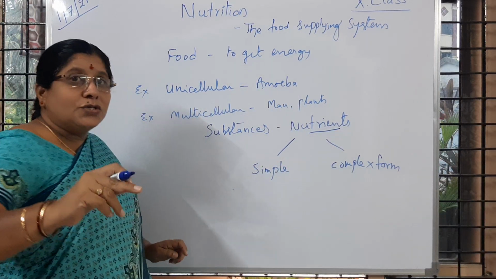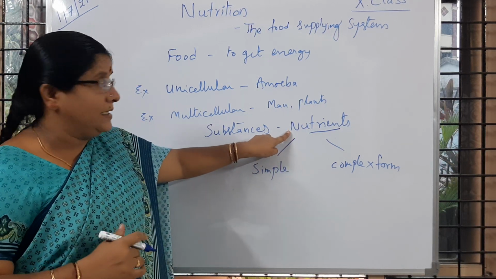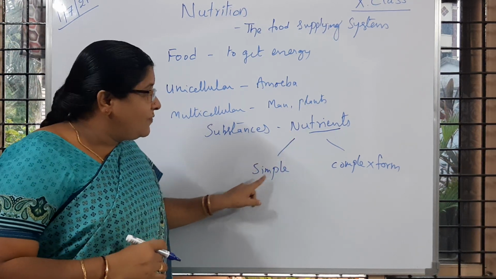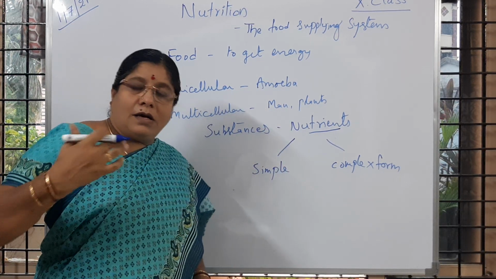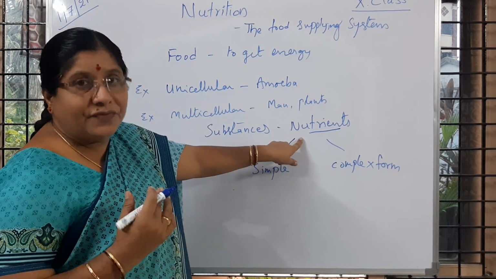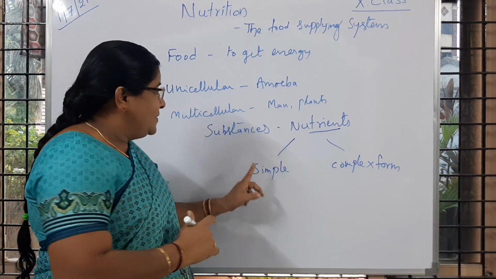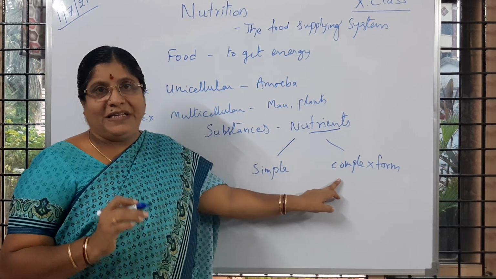Whether it is amoeba or multicellular organisms like man or plants, they make use of nutrients, which are chemicals present in simple form or in complex form. Is it clear to you?